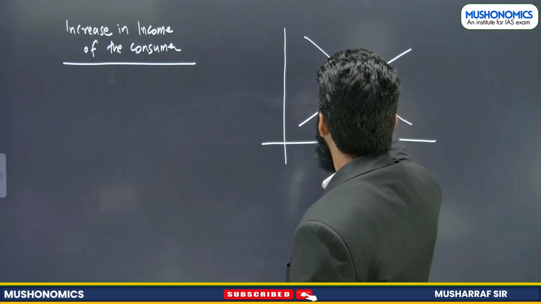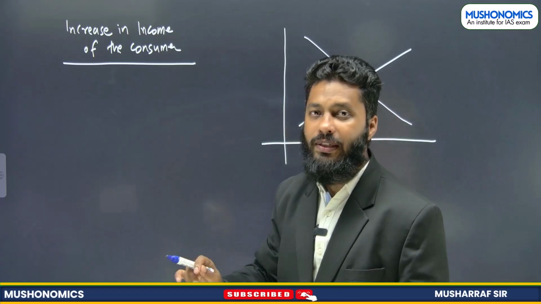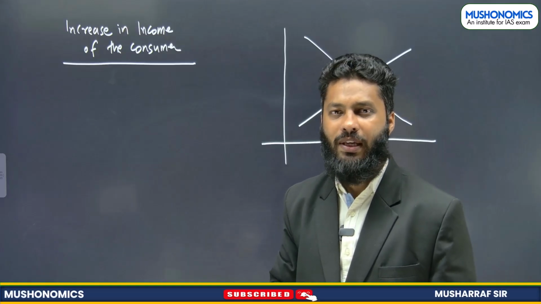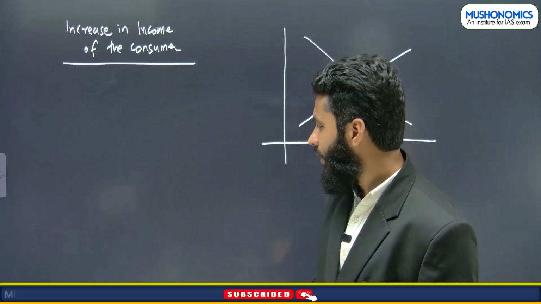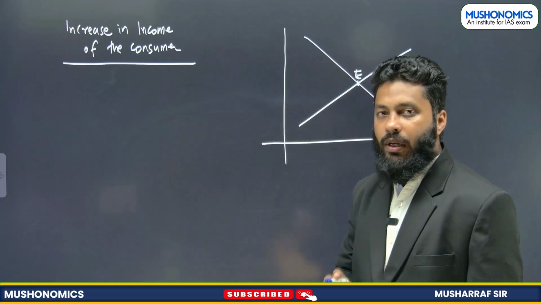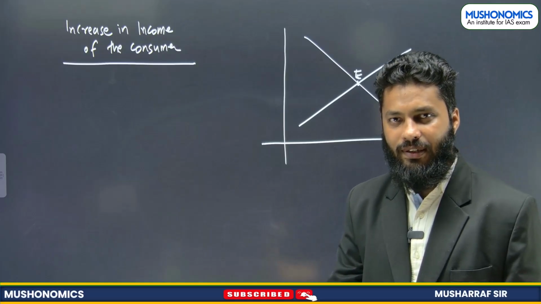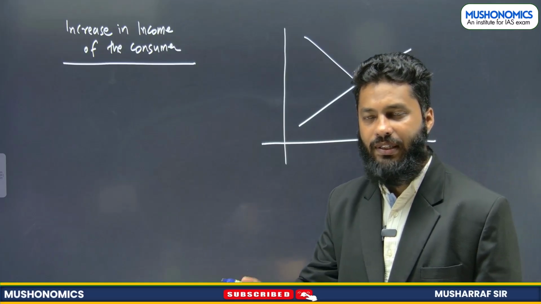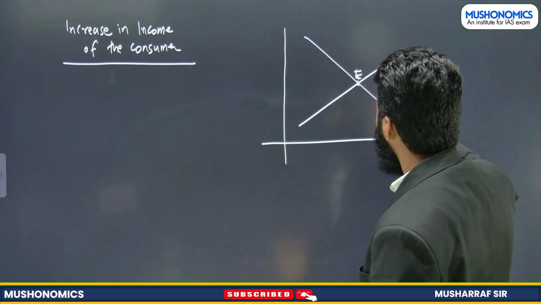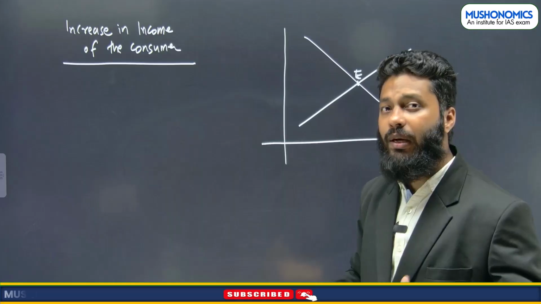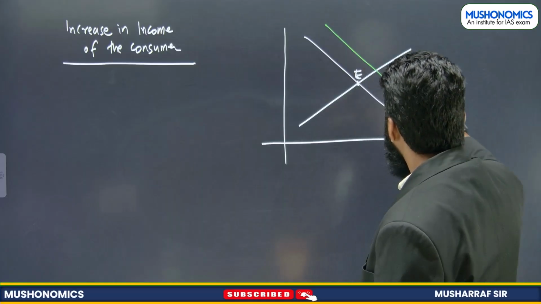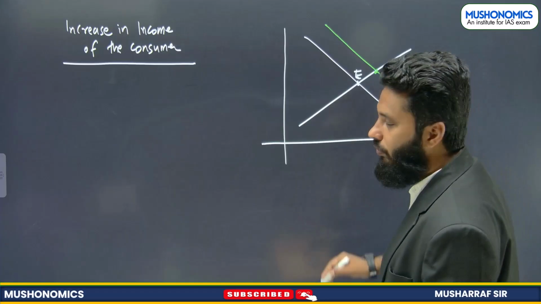Now, income of the consumer is related to demand, not to supply, right? Suppose income of the consumer has increased. So, for normal goods, demand will increase. Demand increases means the demand curve, this is the demand curve and this is the supply curve, shifts to the right. Now, it has nothing to do with supply.